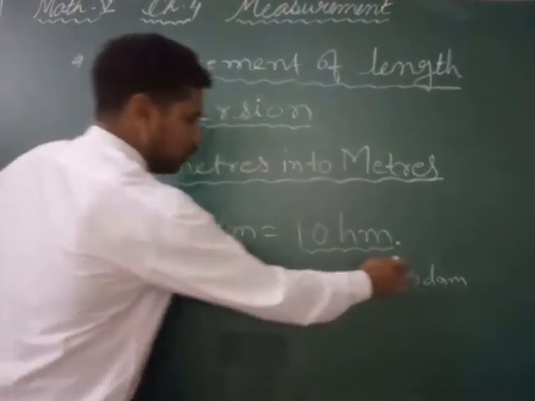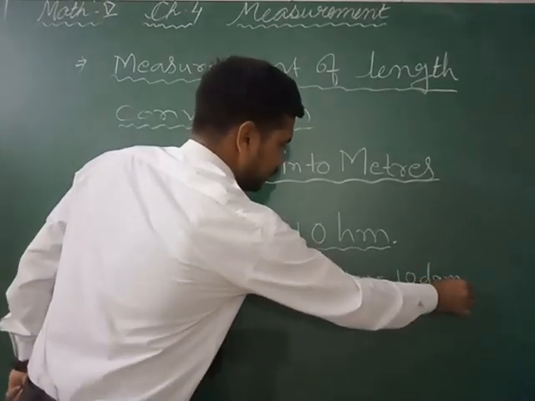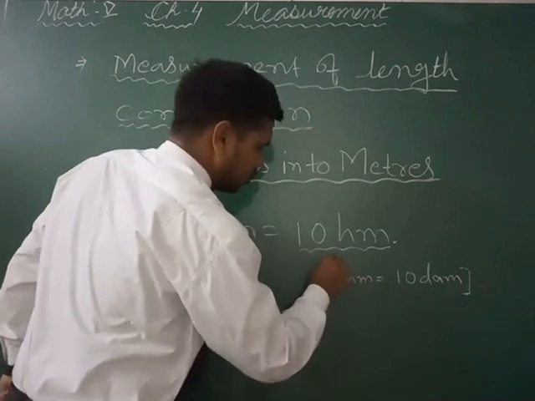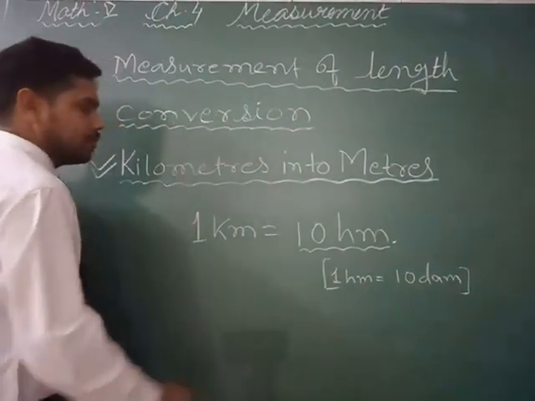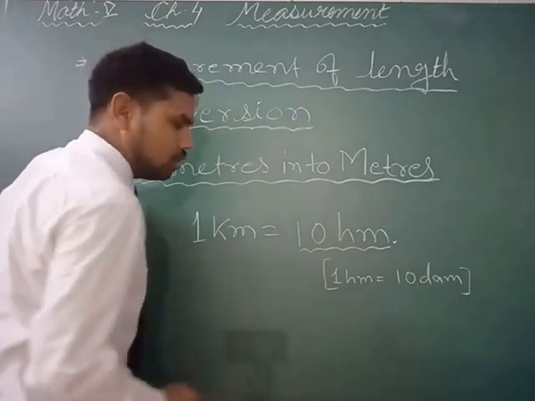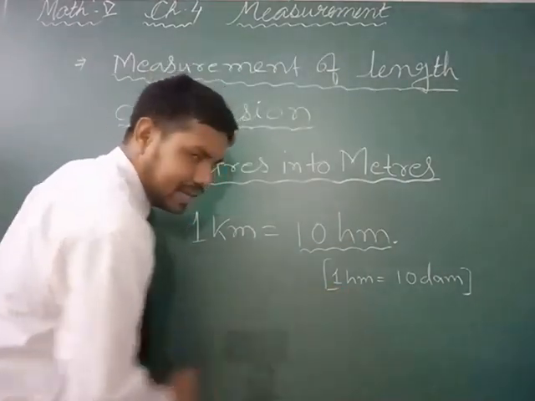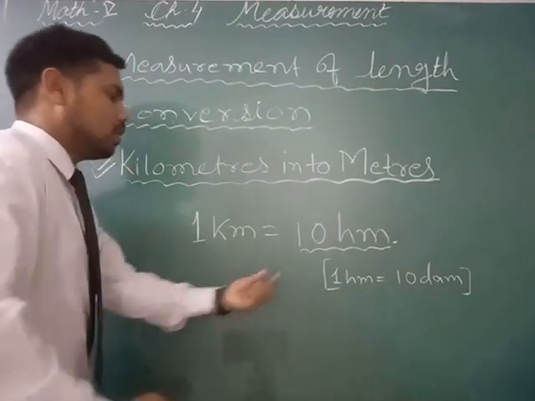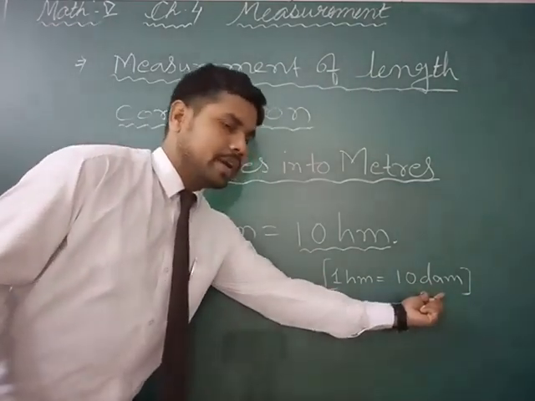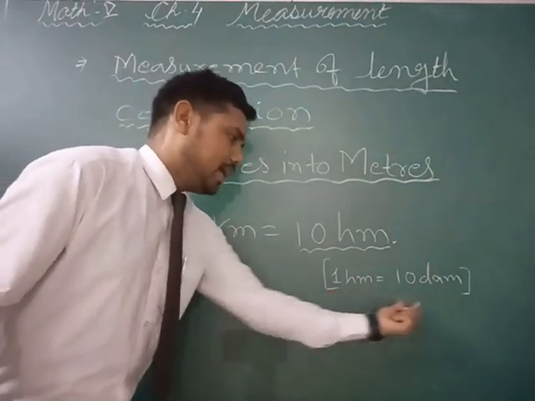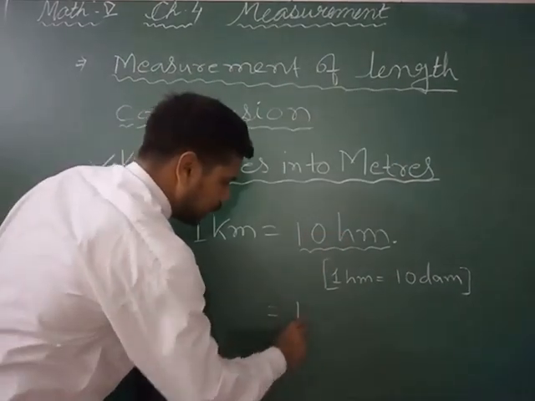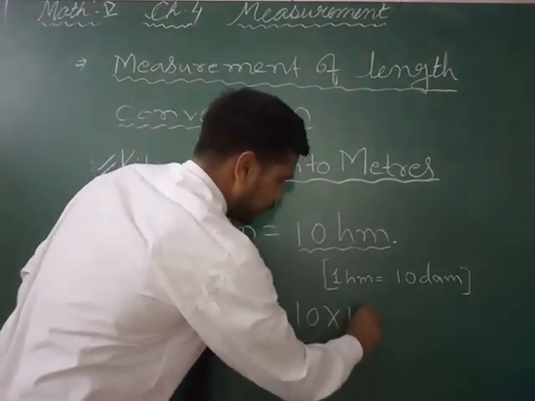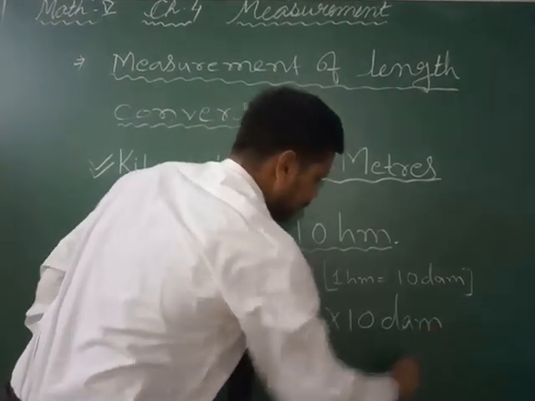So if 1 hectometer is equal to 10 decameter, then 10 hectometer is equal to how much? 10 into 10 decameter, right? So this 10 hectometer we can write as 10 into 10 decameter.